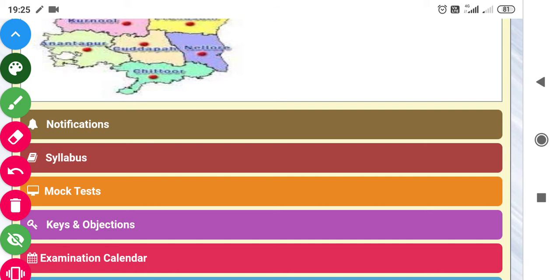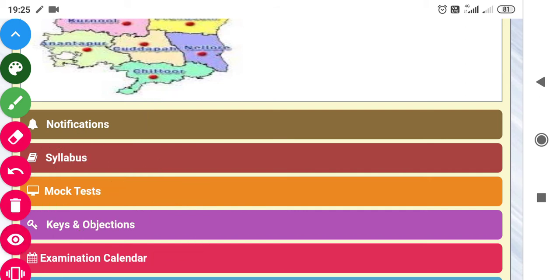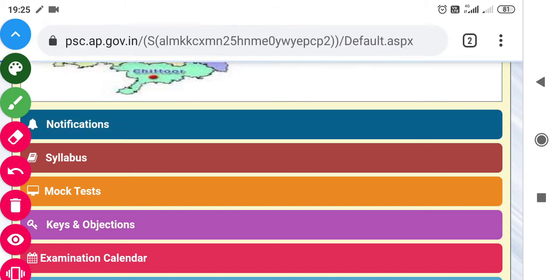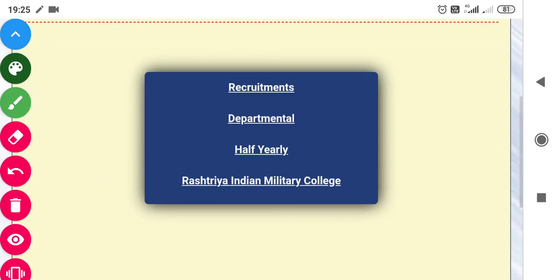First of all, here you can see a lot of types of things are available. First is the notification, second is the syllabus, third is the mock test, fourth is the keys and objections, and fifth is the exam calendar. So if you want to download the different types of notification, you have to click on the notification section. Now I'm going to show you how you can download the notifications of different examinations.